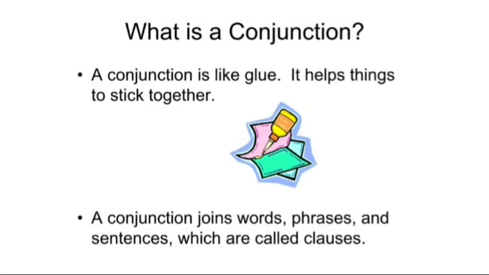So here you go. What is a conjunction? Conjunction is like glue. That means it attaches two items. It helps things to stick together. Now, what are the things? The sentences. A conjunction joins words, phrases, and sentences, which are called clauses. So, what we can say? We can say conjunction joins two or more words, two or more phrases, and two or more sentences, and more than that, it can join a phrase and a clause, or two clauses.